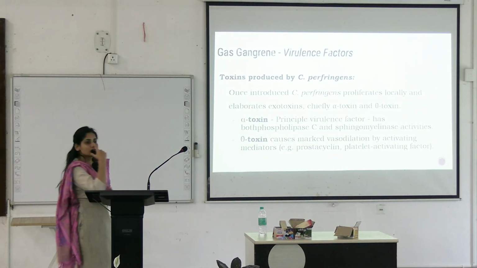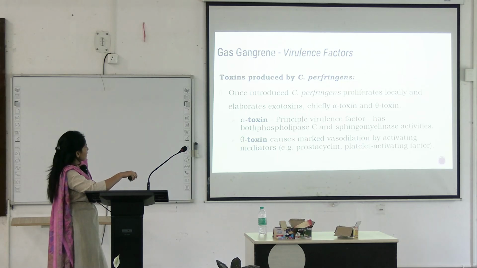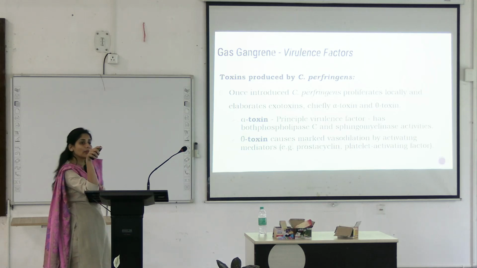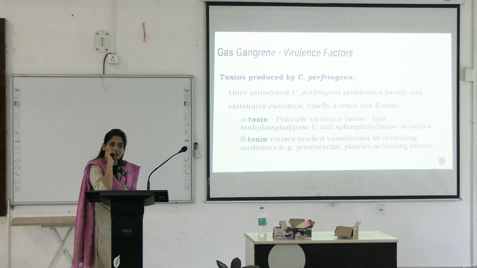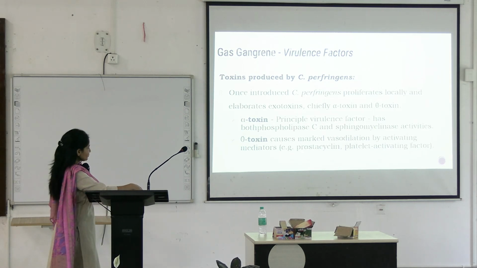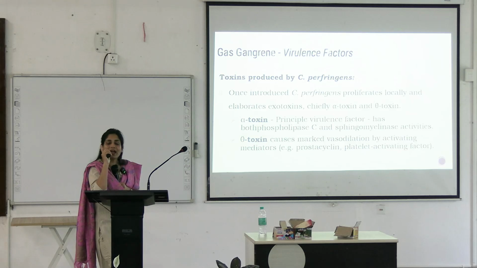Okay, what are the toxins produced by Clostridium perfringens? You can see here this alpha toxin. It is the principal virulence factor. What is it causing? It has phospholipase C and sphingomyelinase activity. Along with this, it acts on the platelet adhesion factor and neutrophil receptors, and they cause aggregation of platelets and neutrophils, leading to vascular occlusion. And vascular occlusion is what we need for gas gangrene to develop, right? What else? This theta toxin can cause marked vasodilation, and this alpha toxin along with this can directly act on the myocardial cells and cause bradycardia.